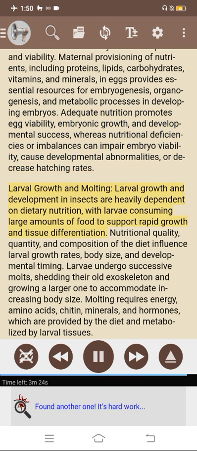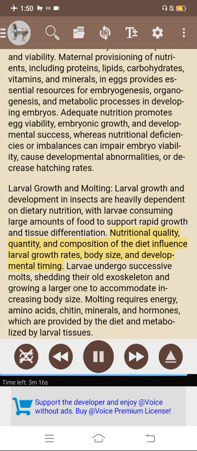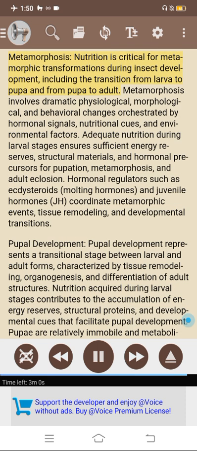Larval growth and molting. Larval growth and development in insects are heavily dependent on dietary nutrition, with larvae consuming large amounts of food to support rapid growth and tissue differentiation. Nutritional quality, quantity, and composition of the diet influence larval growth rates, body size, and developmental timing. Larvae undergo successive molts, shedding their old exoskeleton and growing a larger one to accommodate increasing body size. Molting requires energy, amino acids, chitin, minerals, and hormones, metamorphosis,